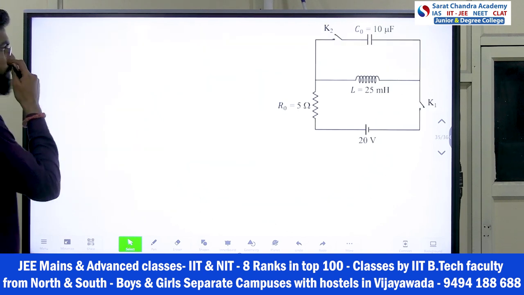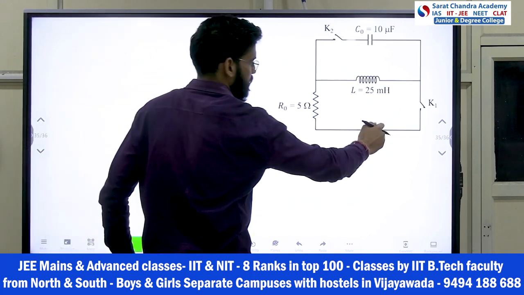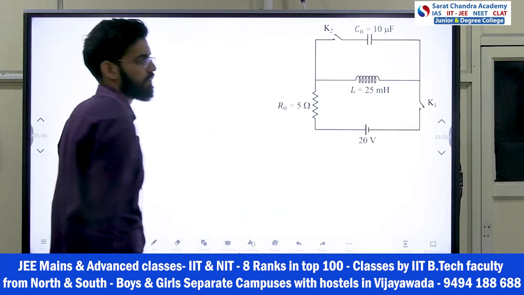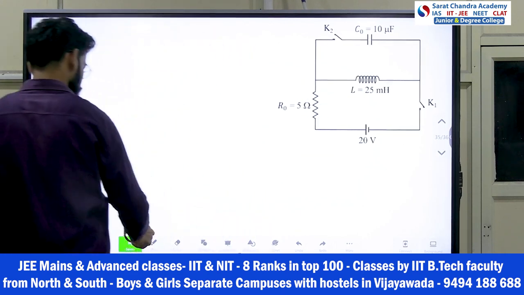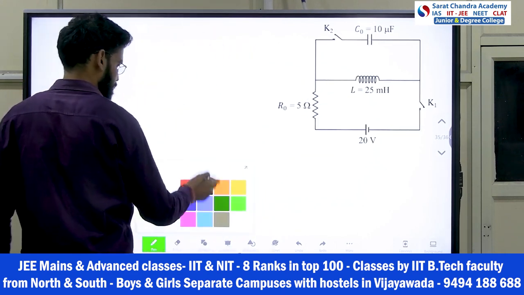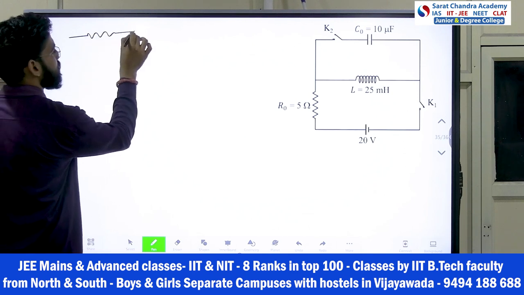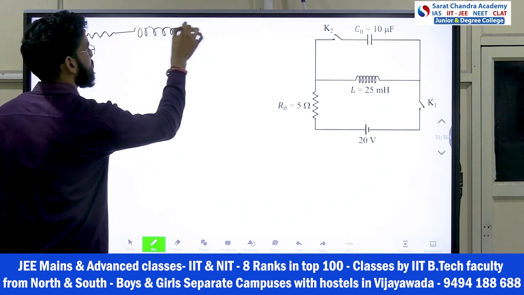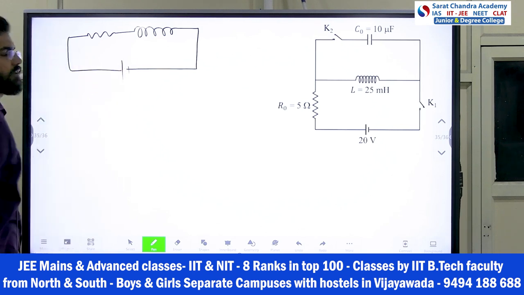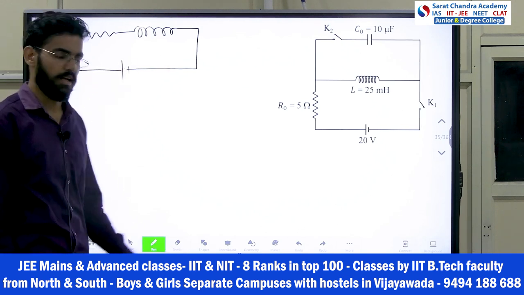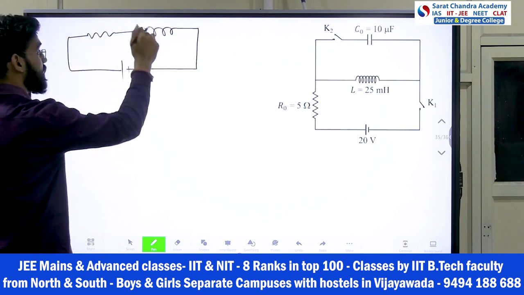See here. First he told K1 is only closed, right? So K2 is open. So the circuit is this only. This is my circuit. So what is in my circuit? There is a resistance, and there is an inductor, and I have a battery. That's all I have. Resistance is also given, and this inductor is also given.